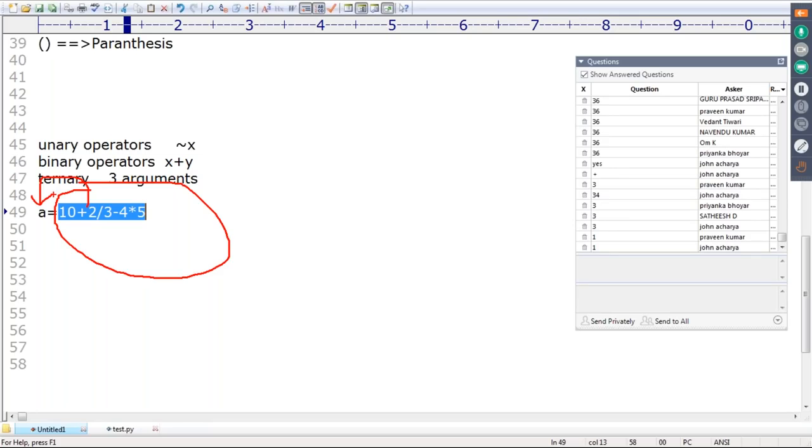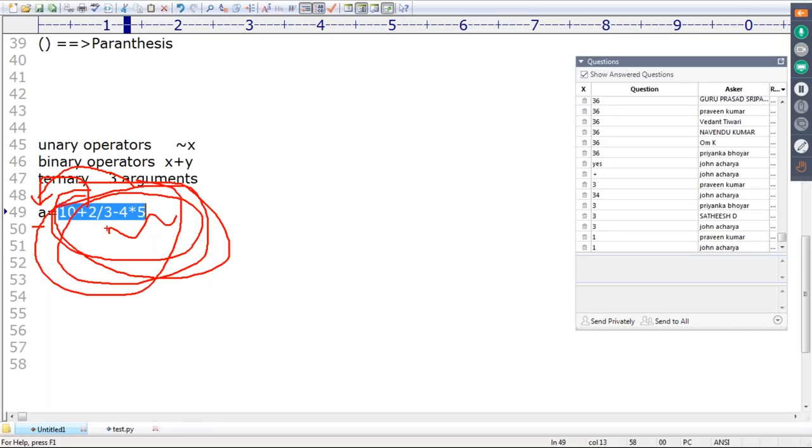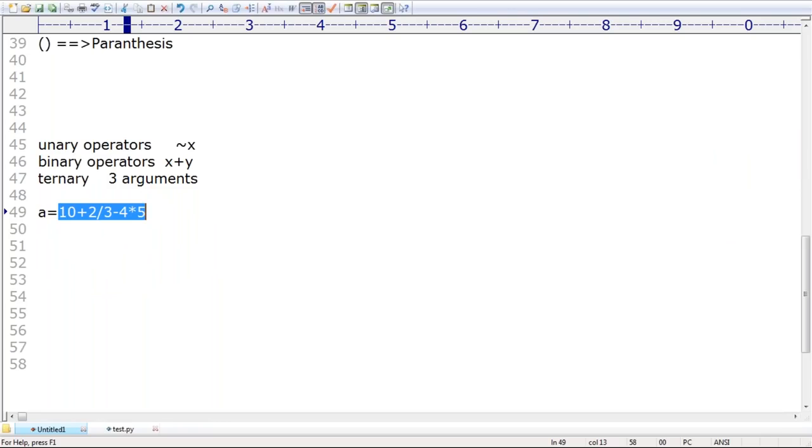Generally, assignment is the last operation to happen, because first we apply all these things, and after applying all of them, we assign the result to A. To assign the result to A, we first have to complete all of these things. These are generalized rules irrespective of any programming language.